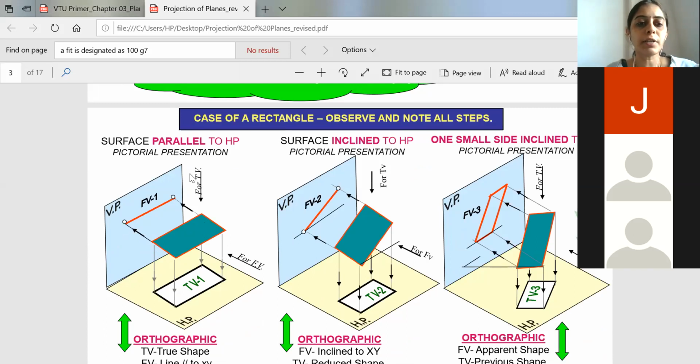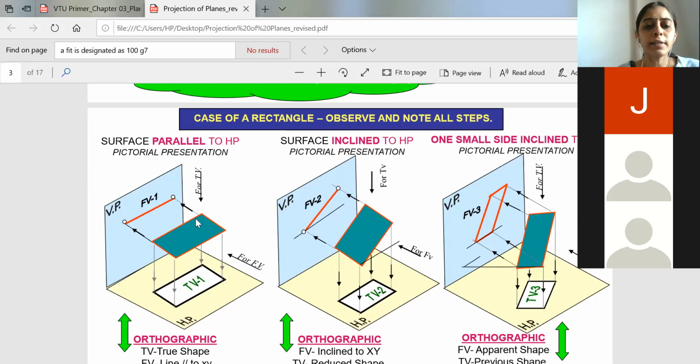And if in the question it is told the surface is parallel to HP, so you will locate the surface of the rectangular plane such that it is parallel to our HP plane. Okay, so when it is parallel to the HP plane, when you view from the top, the entire rectangle will be dropped on the horizontal plane. So this will be the top view of the rectangular plane.